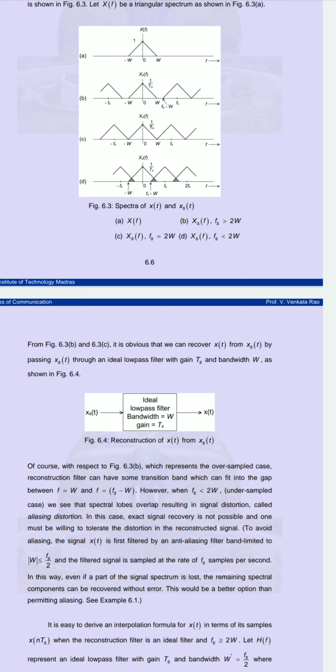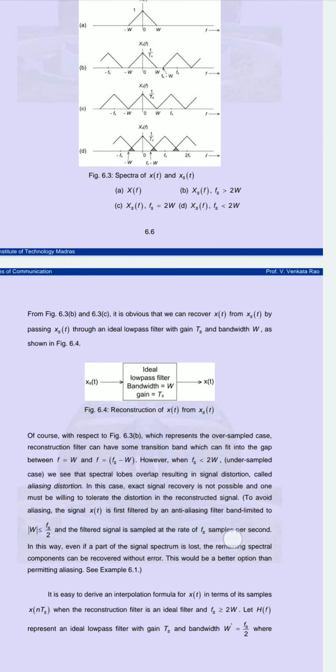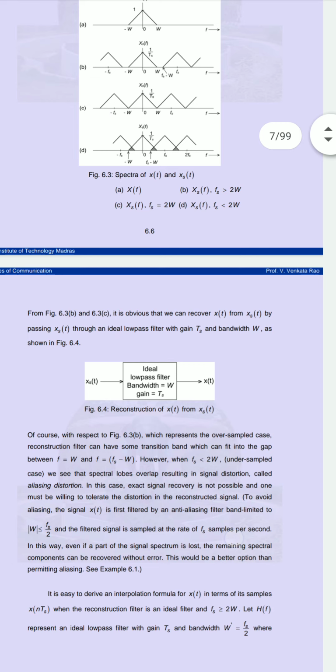So we can call that distortion, or aliasing distortion, because there is an overlapping, because the frequency is less than 2W. In this case, we cannot reconstruct the original signal. There is no possibility to recover our original signal. So we call that undersampling, and here we will get the distortion. So we cannot get our exact original signal.